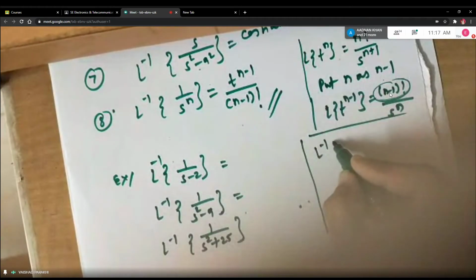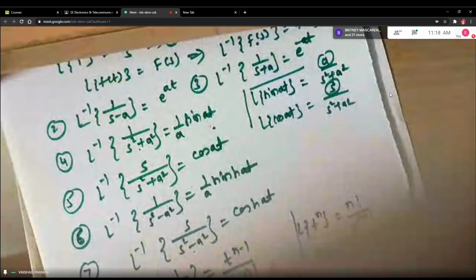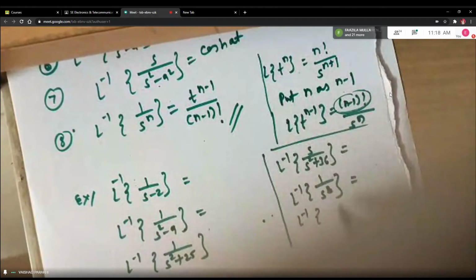What will be L inverse of s upon s square plus 36? What will be L inverse of 1 upon s cube? Then what will be L inverse of 3 by s?